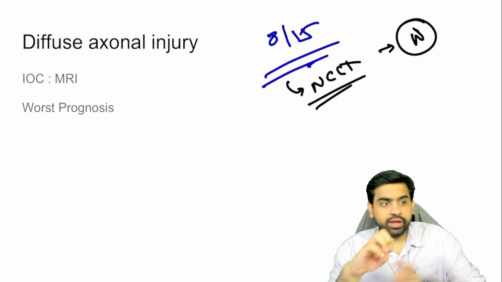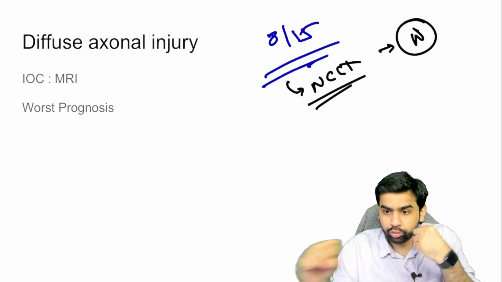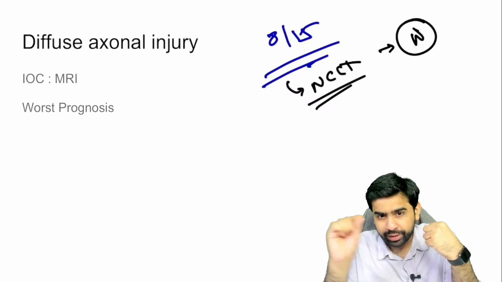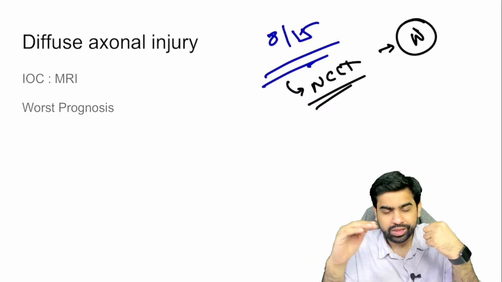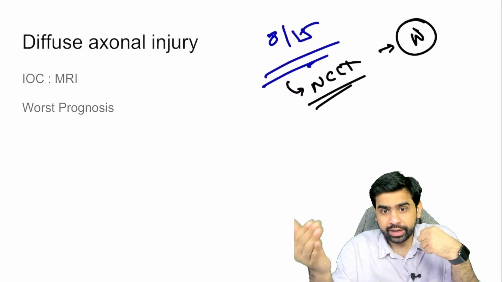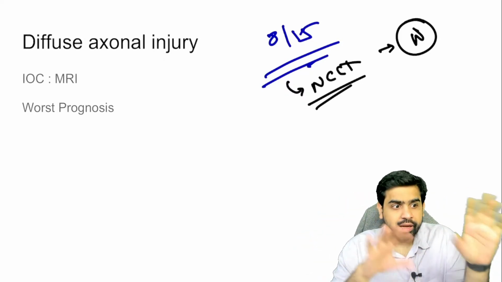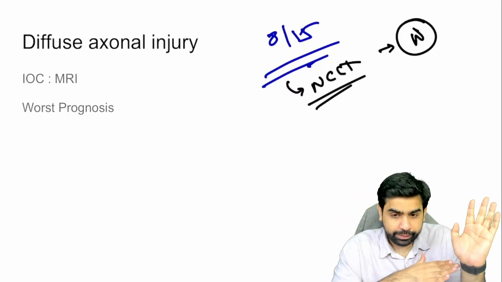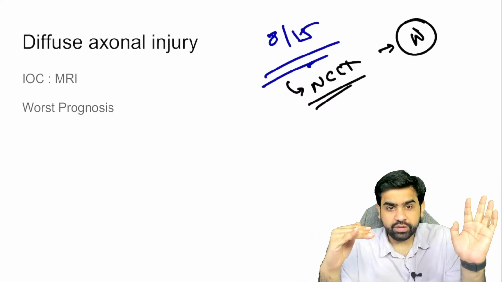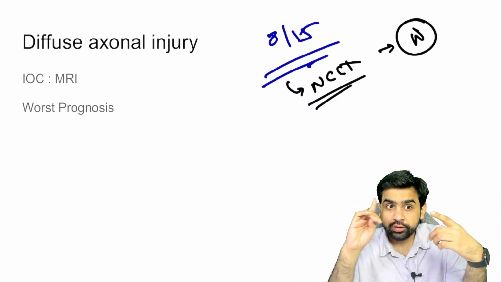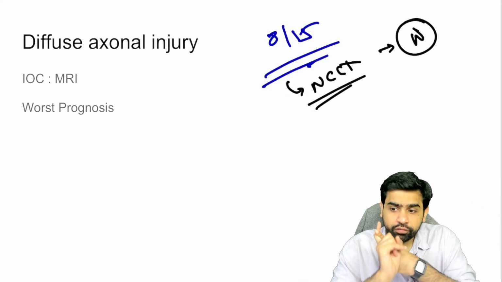So what happens is that in the diffuse axonal injury, there is an angular force, and because of this, there are multiple punctate hemorrhages which basically occur at the junction of the gray matter and the white matter. So this is what the diffuse axonal injury is about. Now here what you need to understand is the patients land up in a persistent vegetative state, and yes, absolutely right, the diffuse axonal injury is the one which has the worst prognosis.